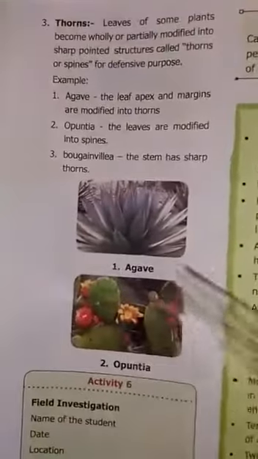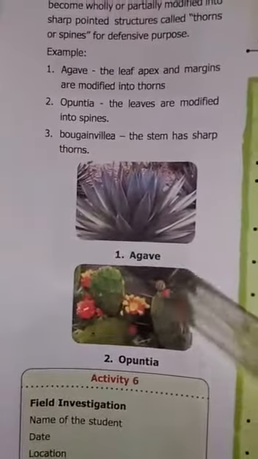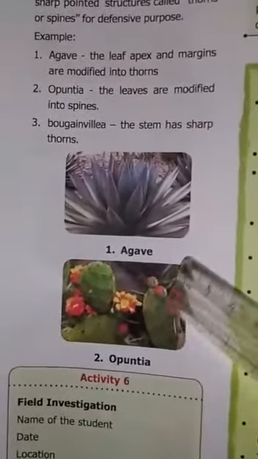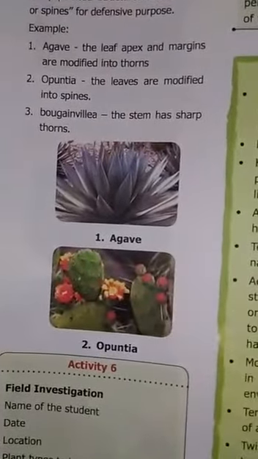See this picture. This is an opuntia picture. Chapathi kalli is the Tamil name. Have you heard of it? This is one of the opuntia. The leaves are modified into spines. All the small structures on top are modified into spines.